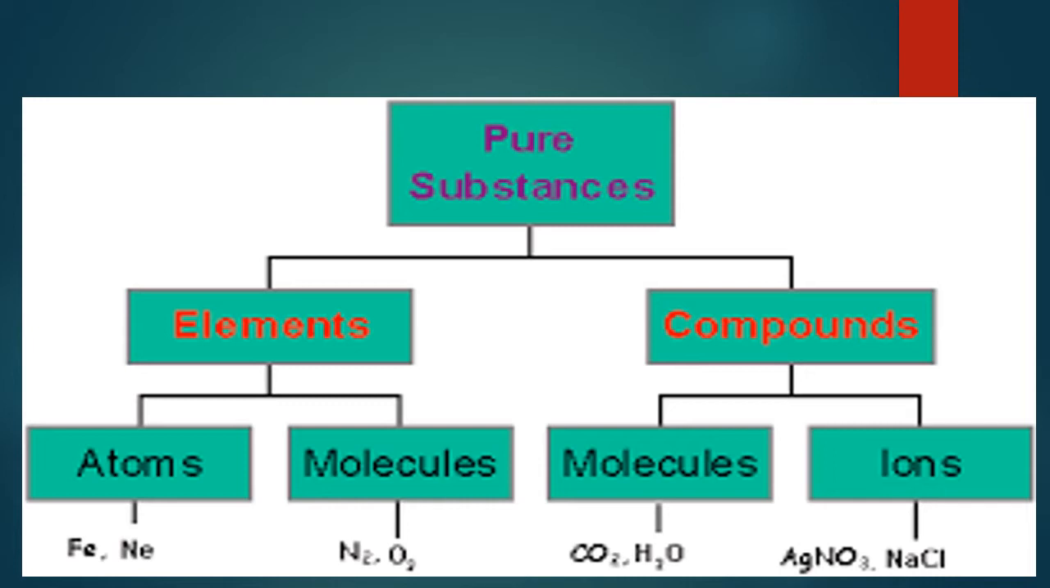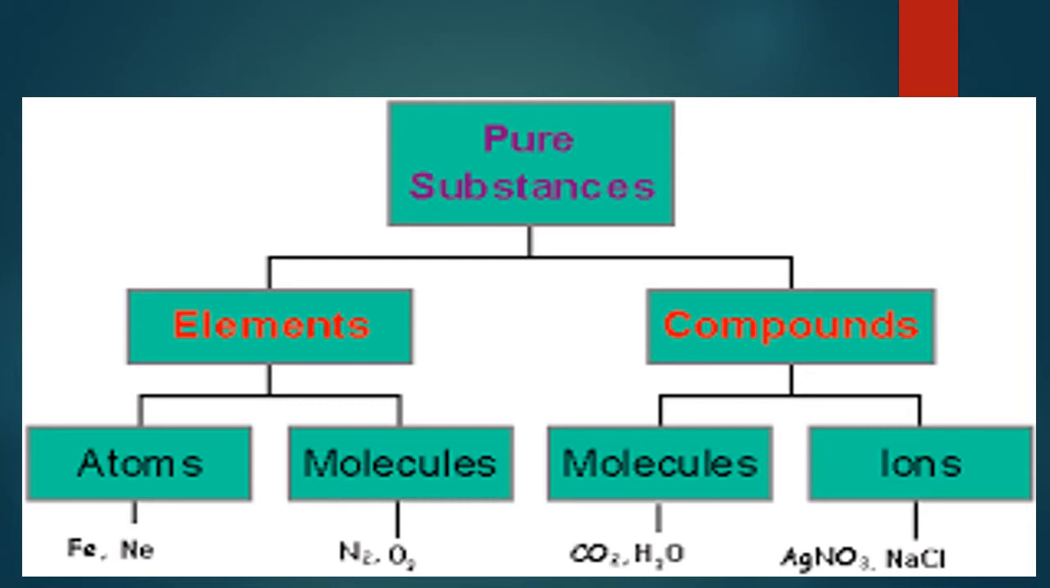So in this picture, you can observe that in both elements and compounds, molecules are there. But we have to differentiate them as molecule of element and molecule of compound. Come to the molecule of element, especially the gaseous elements like nitrogen, oxygen, hydrogen, chlorine. These elements are not found as free atoms. They are found in a cluster of atoms, a group of the same kind of atoms.